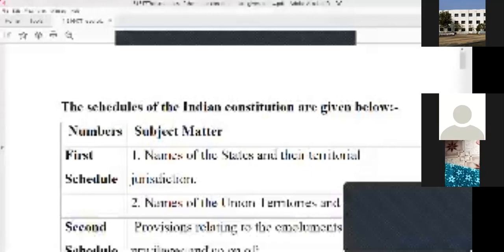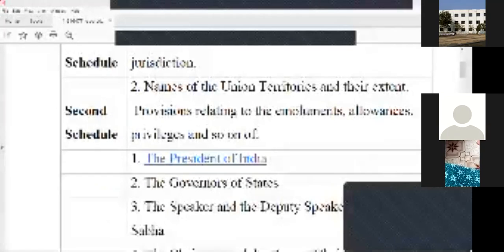So here you have the provisions in the second schedule about the salaries, emoluments, allowances and privileges of these different offices.